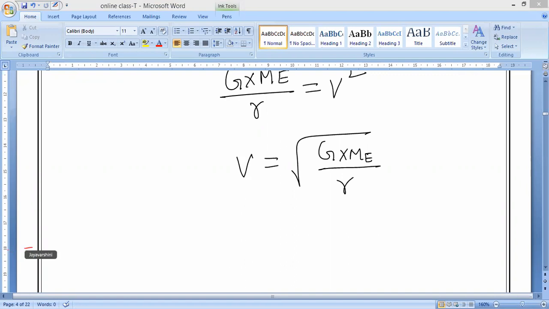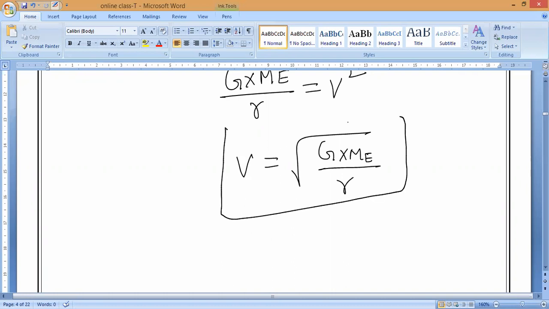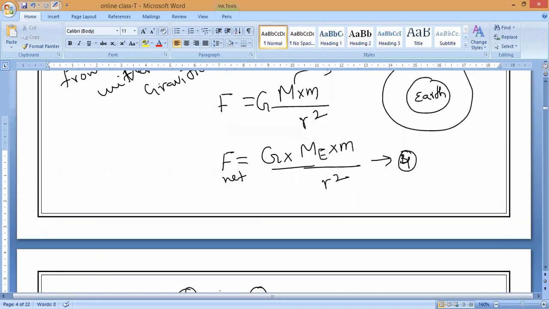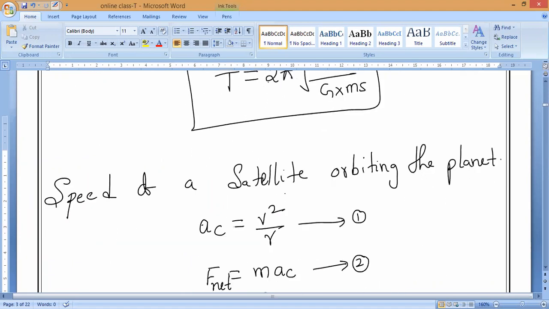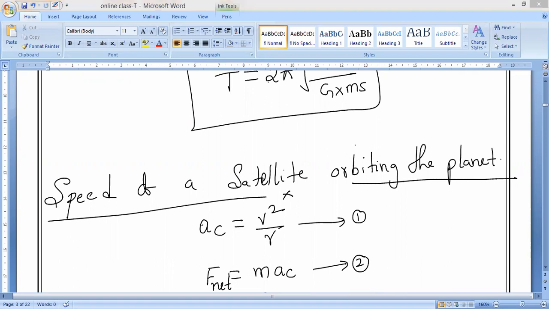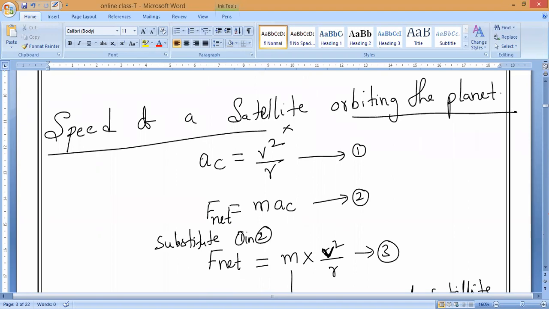Please all of you note it down: speed of a satellite orbiting the earth. This is the formula. Please keep the heading: speed of a satellite orbiting the planet. Clear, everybody? Any doubt you can ask. No doubt, sir. So derive it on your own. If you derive it on your own, that is what will boost up your confidence.